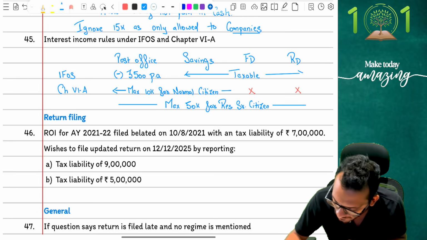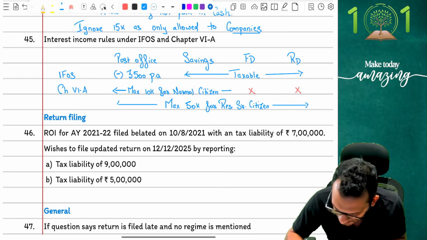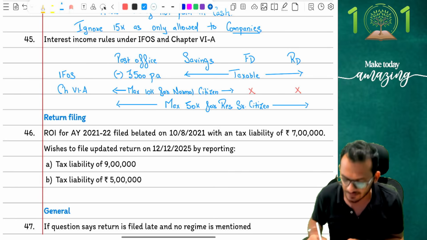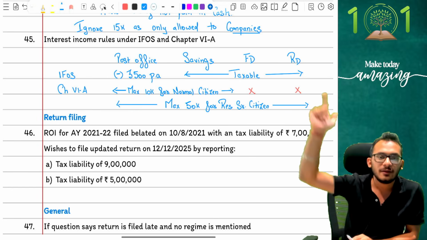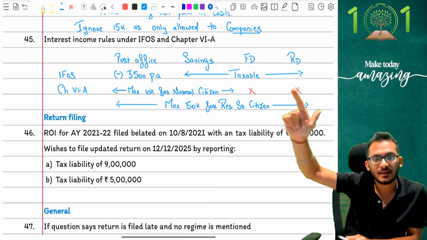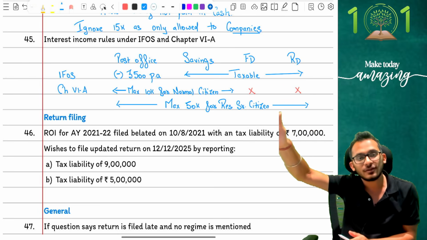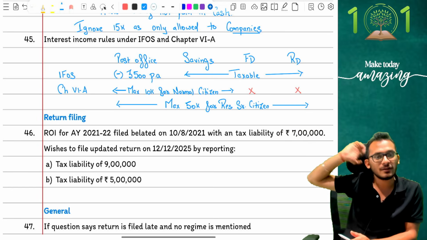So if you remember this properly, people, you can save a lot of time in understanding what IFOS and your Chapter 6A deduction look like. So be very, very careful on this adjustment. Yes, provisions are fairly simple. If you have post office savings, 3,500 exemption under IFOS, then you can claim a deduction of 10,000 if you're a normal citizen and 50,000 if you're a senior citizen.